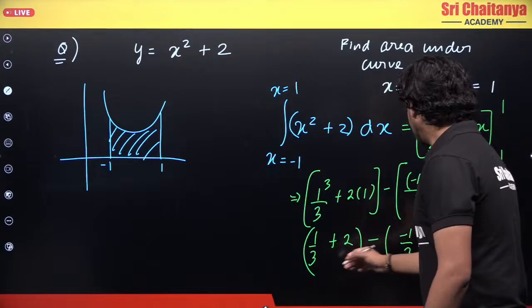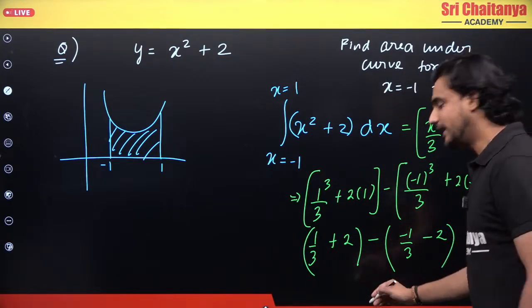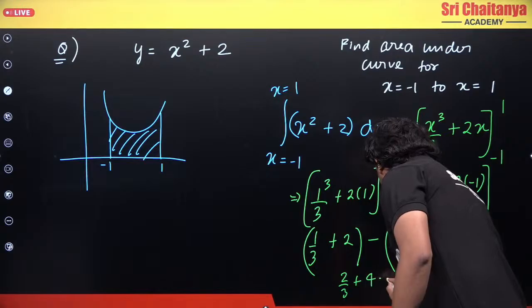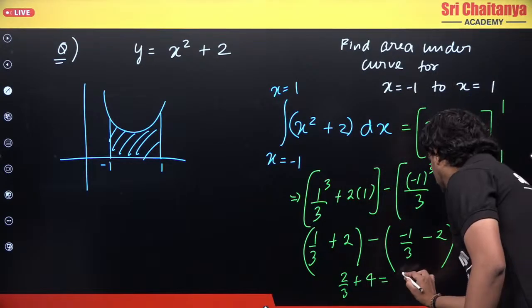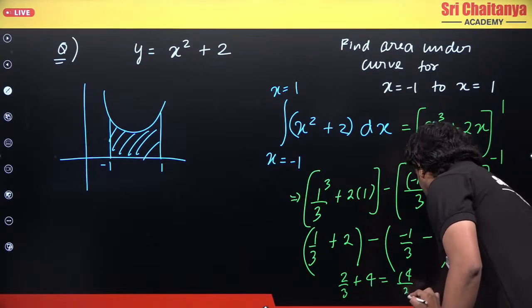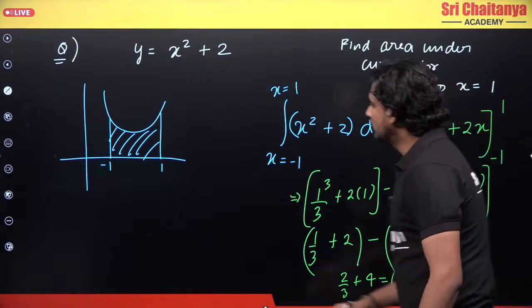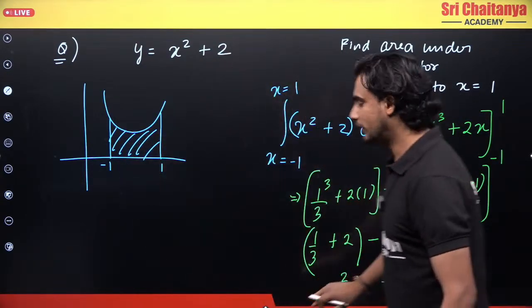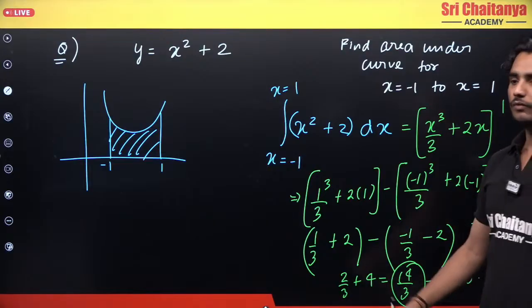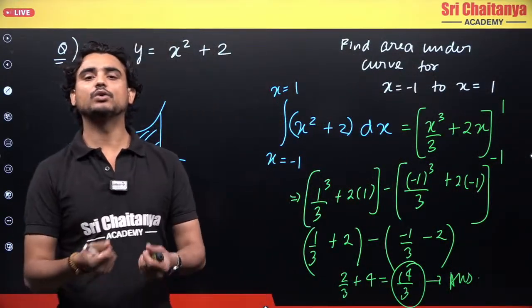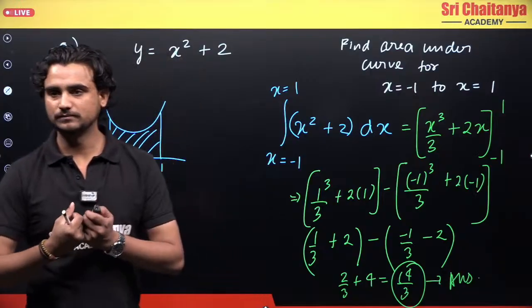So this will become 1 by 3 plus 1 by 3, this will give me 2 by 3, 2 by 3 plus 4. So what do I get finally? 3 4s are 12, 13, 14, 14 by 3, right? So this is my final answer, okay? So this area is equal to 14 by 3, correct? So without the knowledge of the graph, how does it look like, I will be able to find the area under the curve, okay?